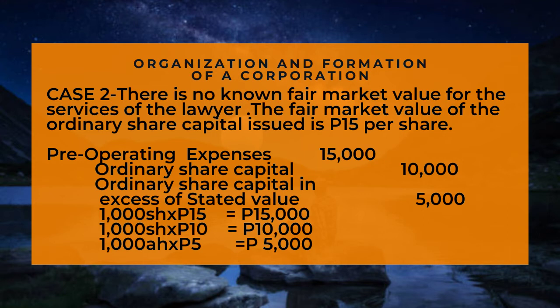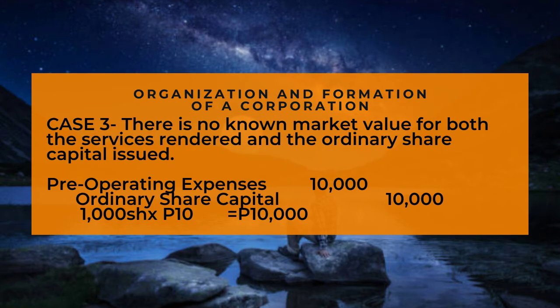1,000 shares times 15 pesos is equal to 15,000 pesos. 1,000 shares times 10 pesos is equal to 10,000 pesos. 1,000 shares times 5 pesos is equal to 5,000 pesos. Case number 3. There is no known market value for both the services rendered and the ordinary share capital issued. Debit pre-operating expenses for 10,000 pesos and credit ordinary share capital for 10,000 pesos. 1,000 shares times 10 pesos is equal to 10,000 pesos.